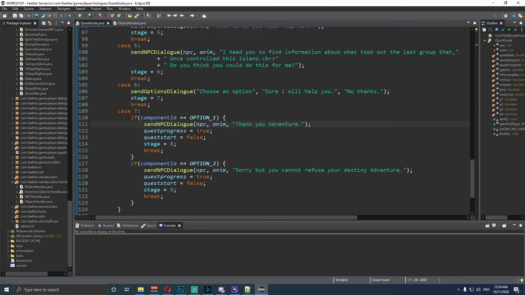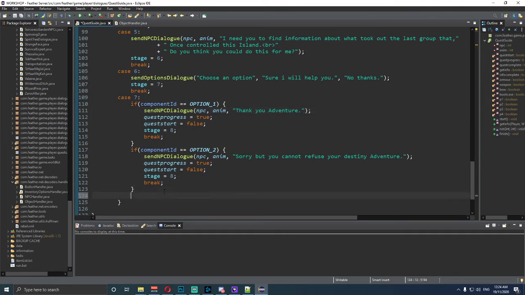So what he's going to do is, if we click option 1 saying we're going to help him, he's going to say thank you, adventurer. If we click option 2, he's going to be like, no, you're still going to do this. So we're making it so that you have no choice, you have to do this quest.